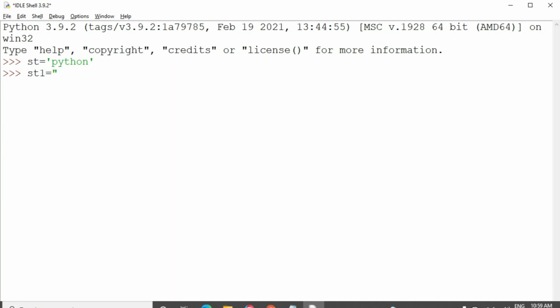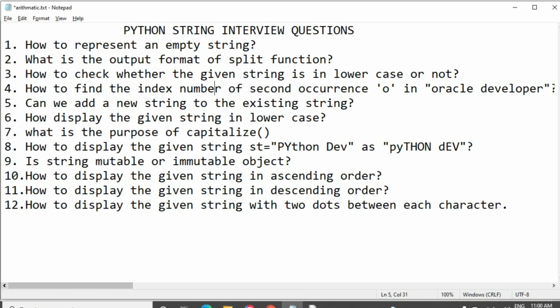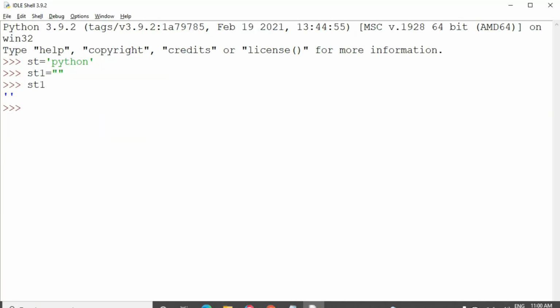I am taking the variable str1 as double quotes. This is the way used to display an empty string. I am going to display str1. Let's see. The output is only the empty string. Simply the quotes have come, that means an empty string. This is the way used to print or display an empty string. Okay friends, keep it in your mind. This is an important question, how to display an empty string.